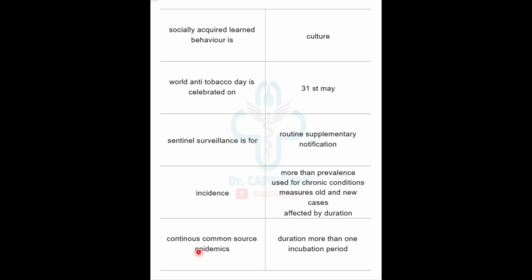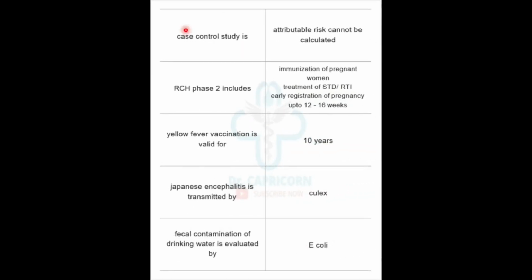Continuous common source epidemic, duration more than one incubation period. In a case control study, we cannot calculate the attributable risk. RCH phase 2 includes immunization of pregnant women, treatment of sexually transmitted disease, early registration of pregnancy up to 12 to 16 weeks. Yellow fever vaccination is valid for 10 years only.